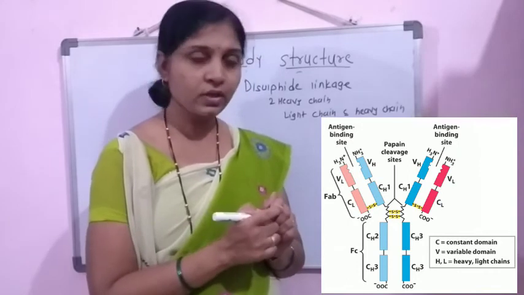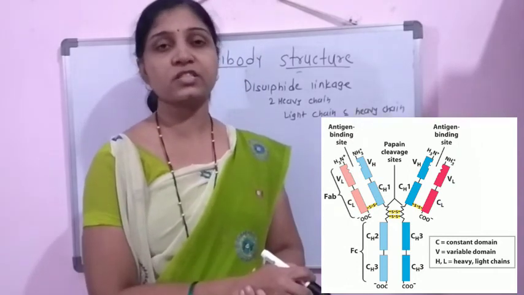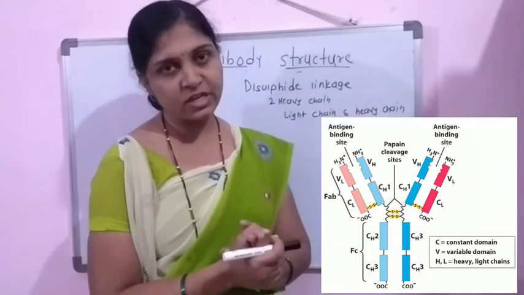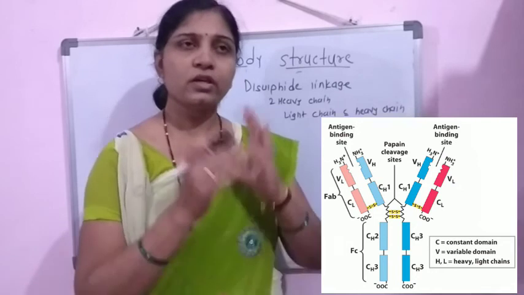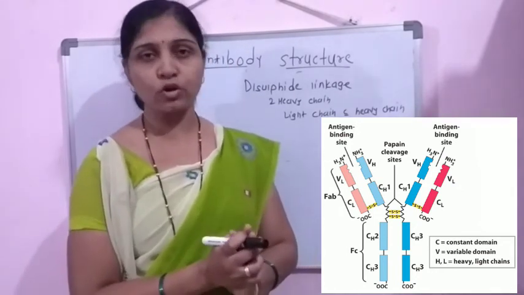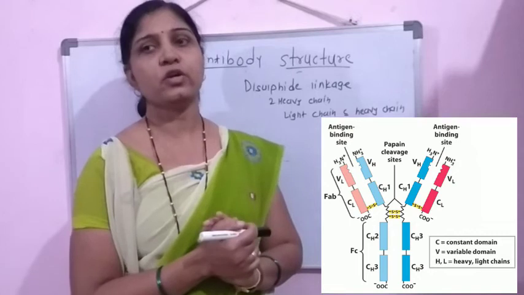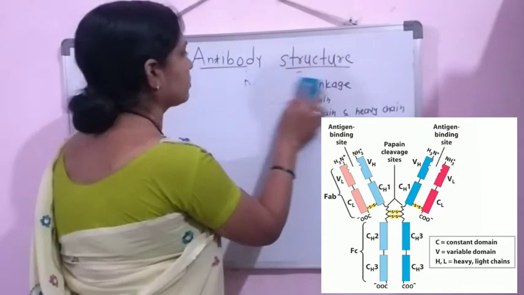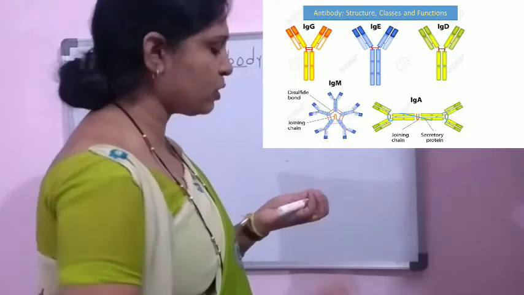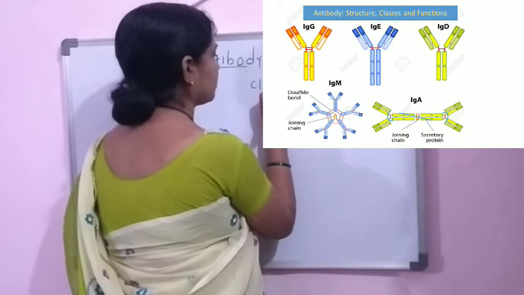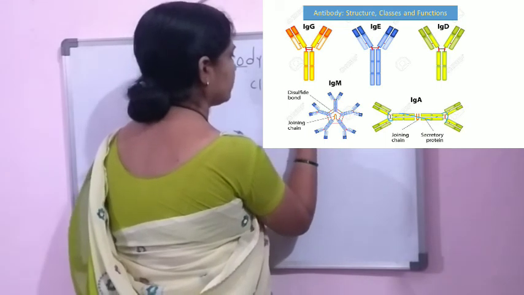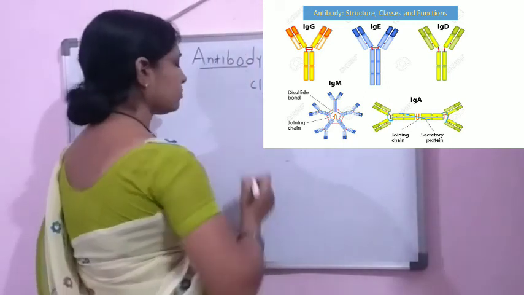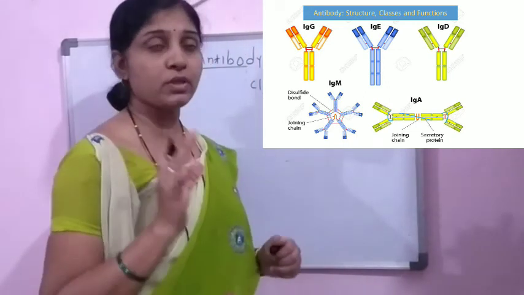Now, there are two different types of light chain, that is the kappa type and the lambda type, and only one type of light chain is present within an immunoglobulin molecule. The classification of the immunoglobulin molecule is on the basis of the type of heavy chain present within it. Classification of immunoglobulin.